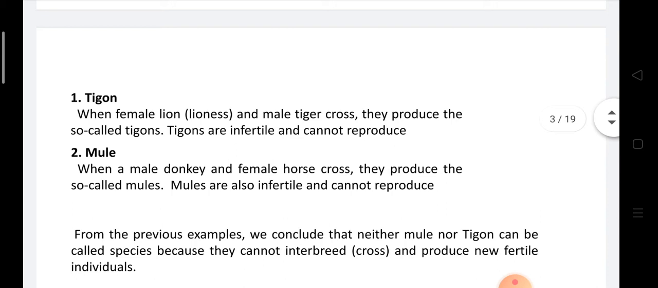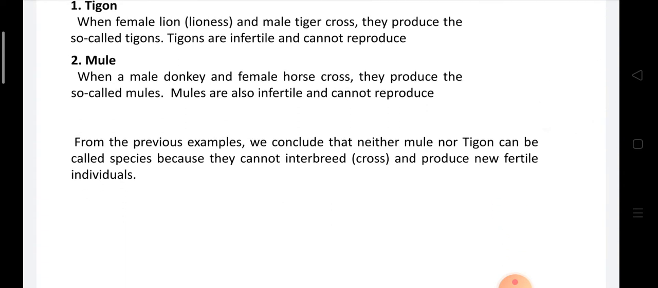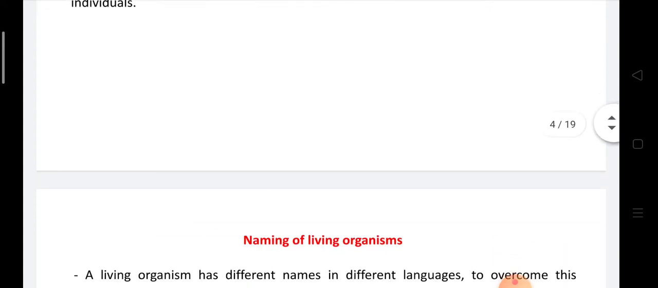Like the tigon. When a female lion and a male tiger cross with each other, they produce the so-called tigons. Tigons are infertile and can't reproduce. When a male donkey and a female horse cross with each other, they produce mules. Mules are also infertile and can't reproduce. From the two previous examples, we conclude that neither the mule nor the tigon can be a species, because they can't reproduce and give new fertile individuals.